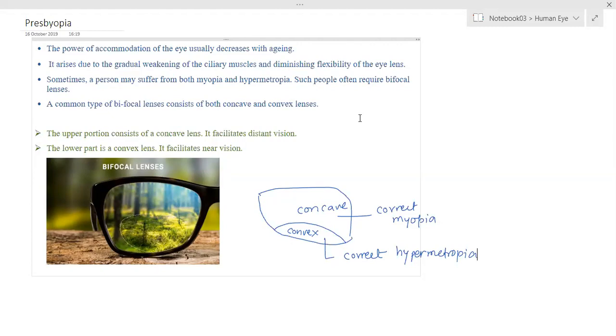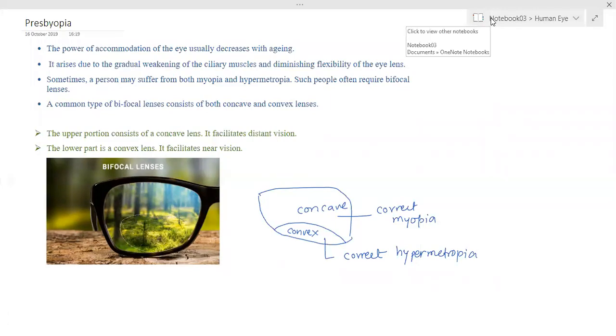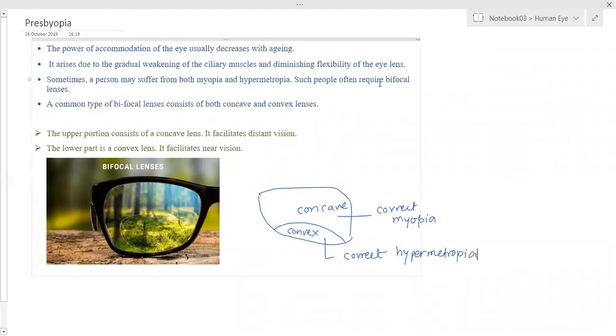Is it clear? Yes, ma'am. So one thing, it facilitates a 180-degree view. Second, it gives us a three-dimensional view. Otherwise, everything would be flat. So depth we are not able to recognize if we have only one eye. Is it clear? So this is all about the human eye part.